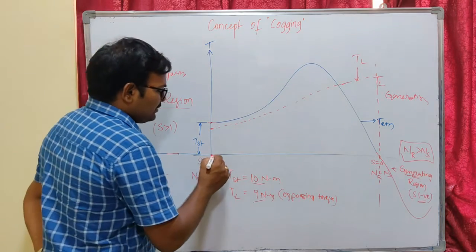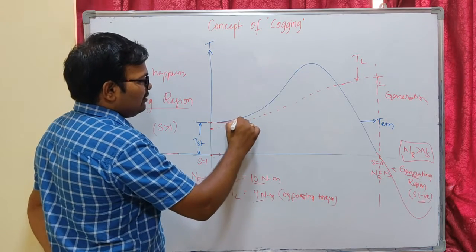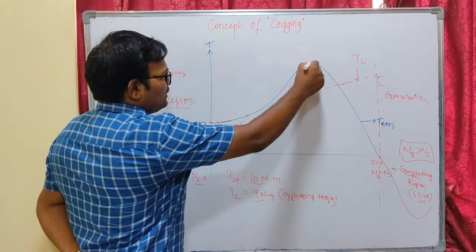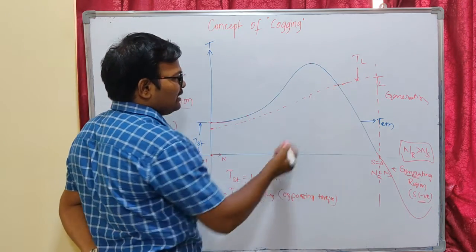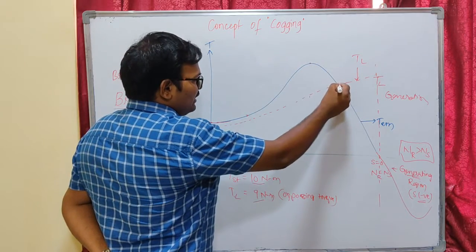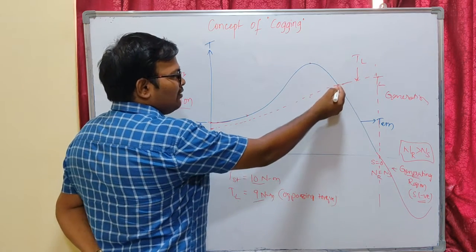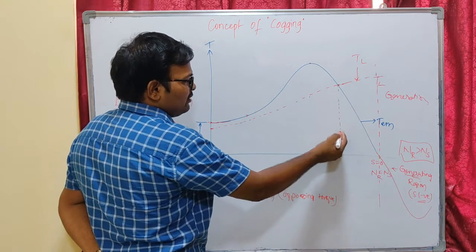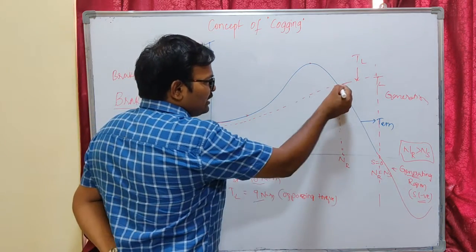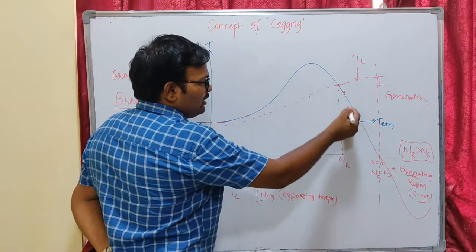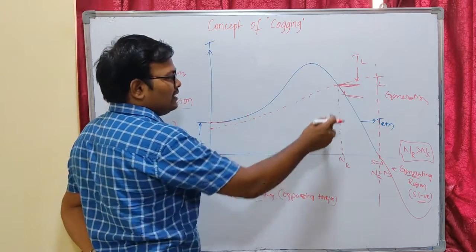Now my motor has started and picks up some speed. The speed increases from 0 to some value, and our electromagnetic torque starts developing and gets to a maximum here. After this point our electromagnetic torque continues, and till here you can see our electromagnetic torque and load torque are meeting. That means our motor is having a speed of nr. As it is increasing, our motor tries to increase speed some more, but our electromagnetic torque is less compared to our load torque, because load torque is this much quantity and electromagnetic torque is this much quantity.